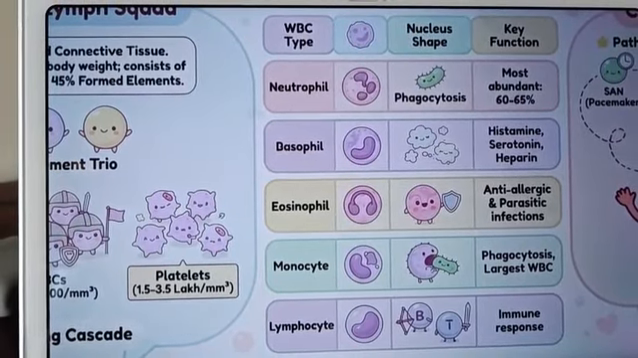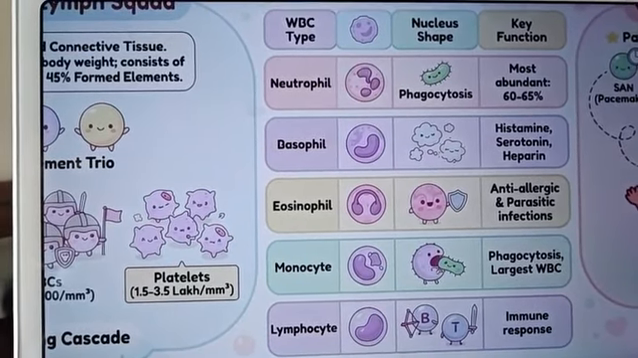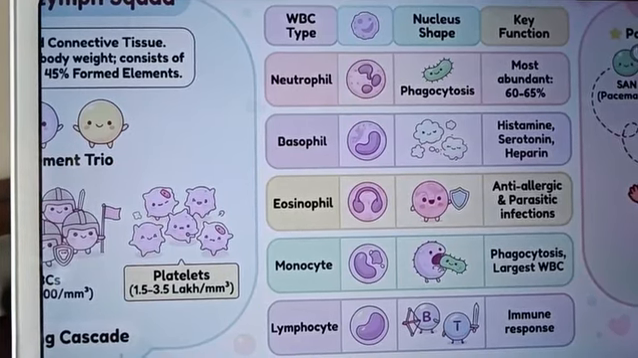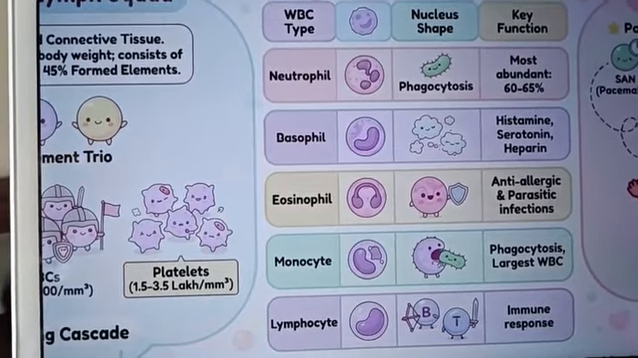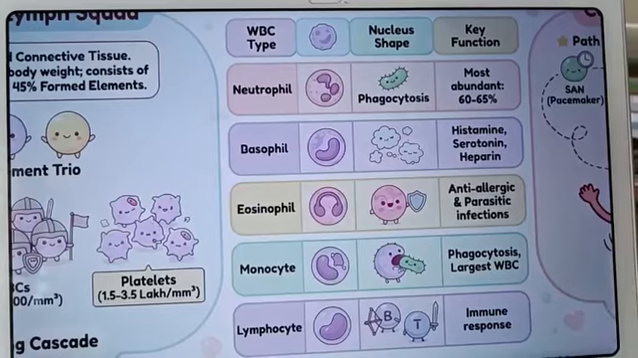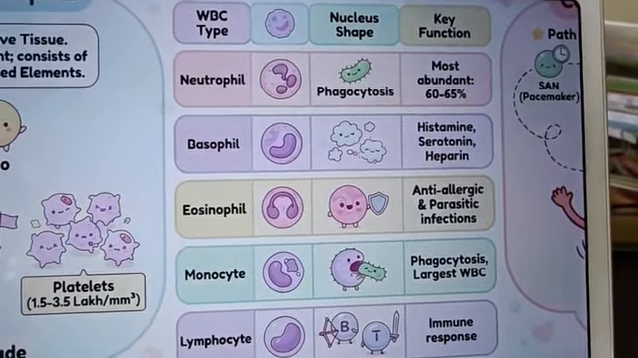Now, think in this way: blood equals a delivery service. What does it deliver? It delivers oxygen and nutrients. Lymph is the cleaning and security service; it removes excess fluid and helps fight infections. Right. Let's do a quick revision.